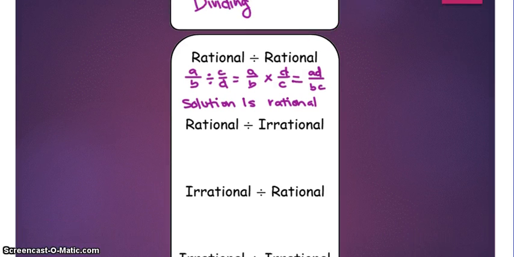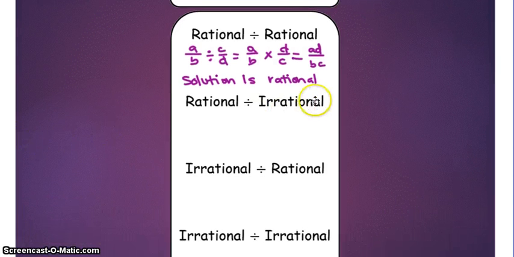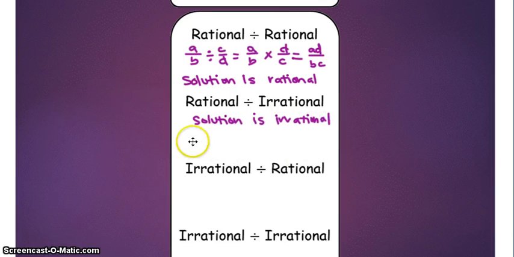Alright, if we do rational divided by irrational, our solution is going to be irrational. Unless our only exception is 0 divided by something. So if we say 0 divided by pi, that's always going to be 0. If we have 0 divided by something, that's the only exception here, okay?